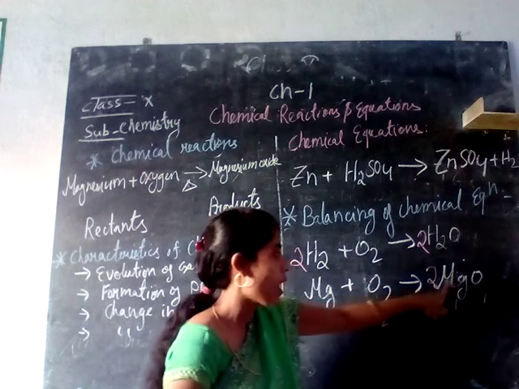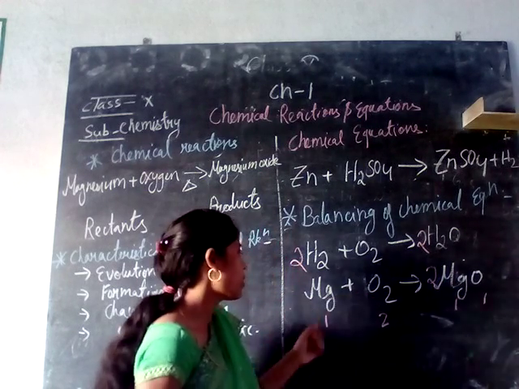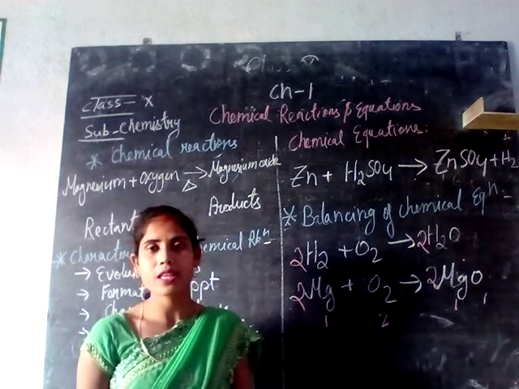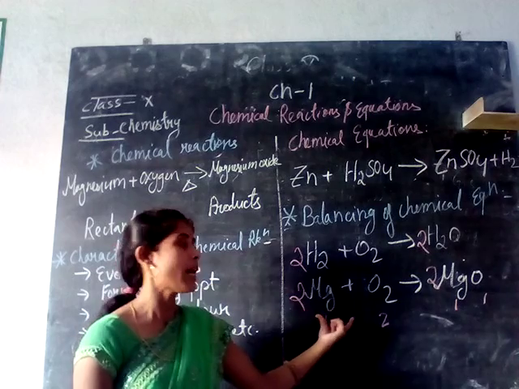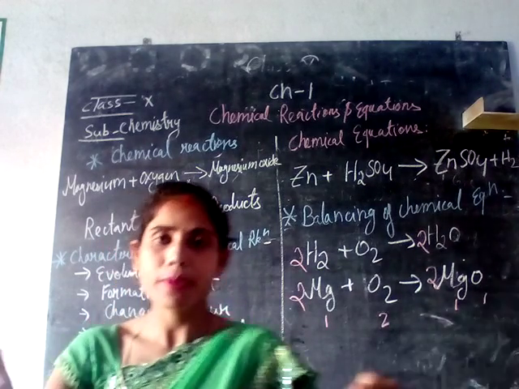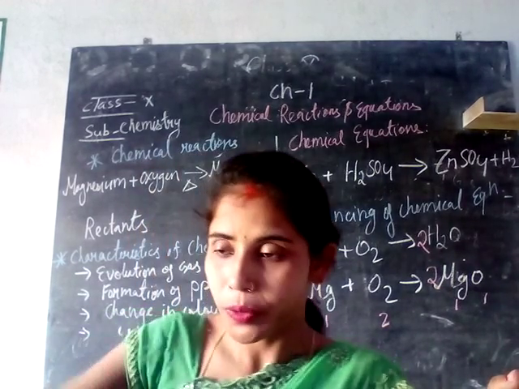When we are adding 2 here, what is happening? Magnesium becomes 2 and oxygen also becomes 2. Here oxygen is 2 but magnesium is 1, so add 2 here. This is also a balanced chemical equation. So now it has been balanced. In this way we can balance any kind of chemical equation by the hit and trial method.